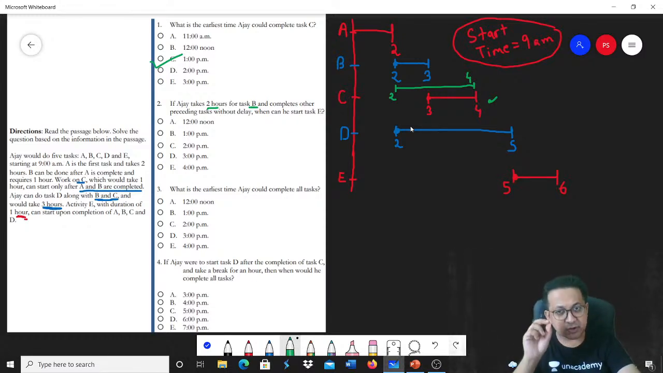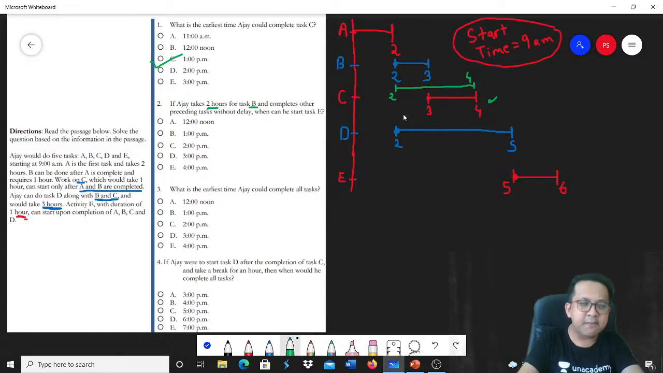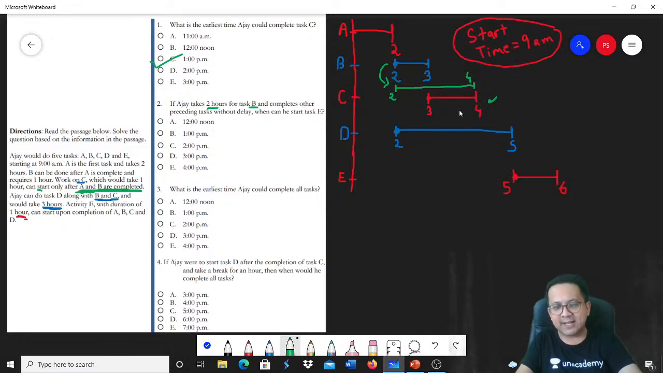Task E start. Okay. So remember the green lines. This time B, instead of 2 to 3, is 2 to 4. What about C? C takes 1 hour and can only start after A and B are completed. So now A and B are getting completed at the end of the 4th hour. So C will also get pushed by 1 hour. Instead of 3 to 4, C will now be 4 to 5.